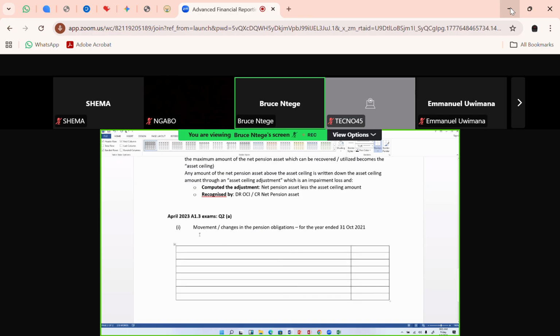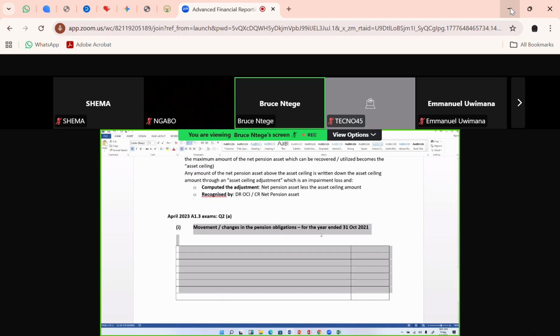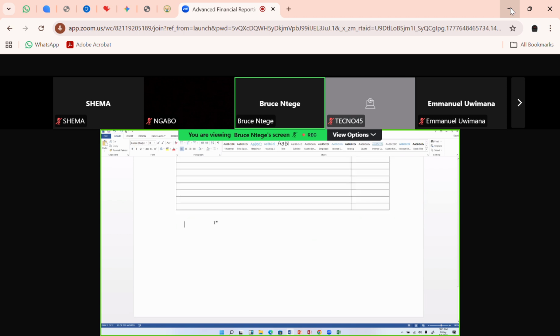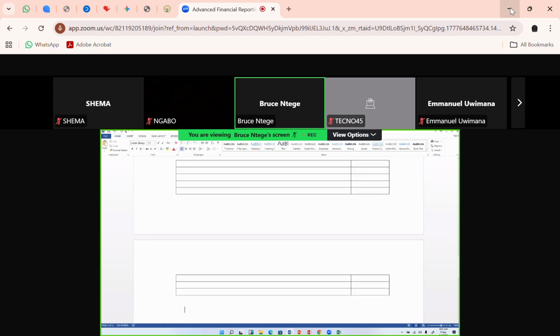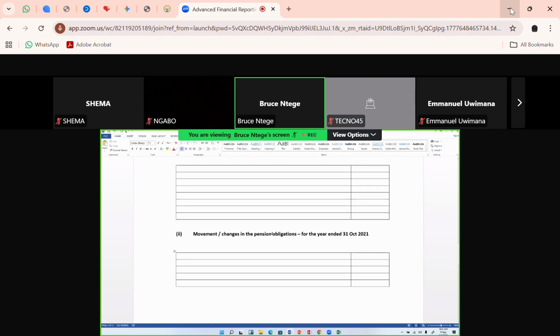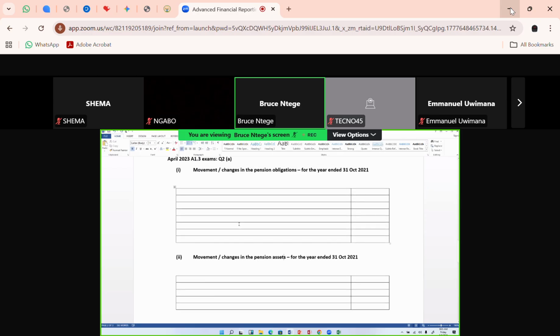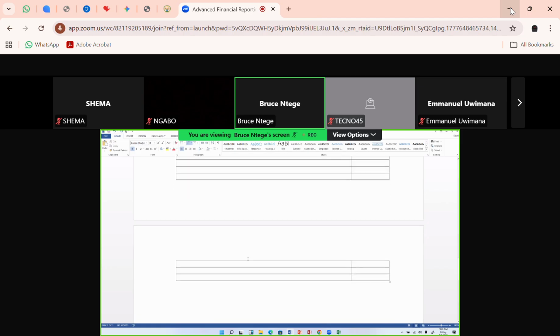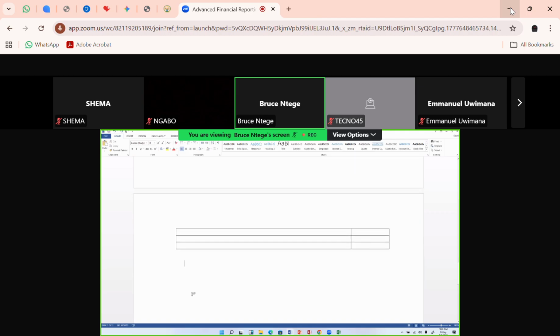Okay, so let me use this same approach for number 2, which is going to be the movement or the changes in the pension assets. So pension assets. Of course, you're opening yours up, maybe leaving about 7-8 lines there. Okay, and whatever impacts on the P&L,